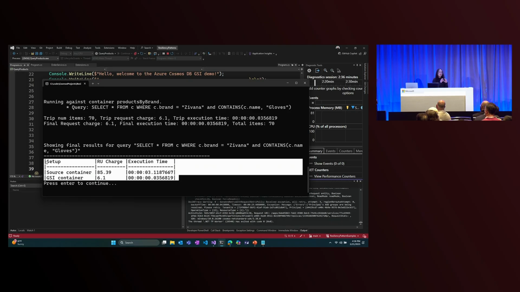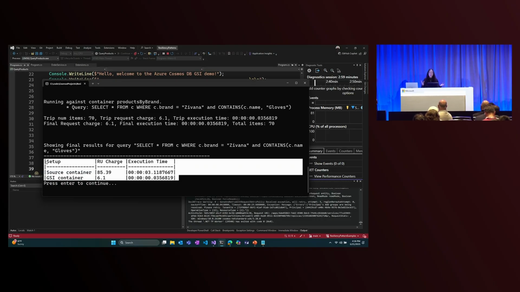So when you think about your RU charge, it comes from multiple places. In our previous query, where we were getting 1,000 items back, it takes a certain amount of work to retrieve 1,000 items. Regardless if you run that on the GSI or on your products container, you still need to do the work to actually load the items. Now, in an e-commerce website, nobody is searching through 1,000 items at one time. It's not a realistic query, right?